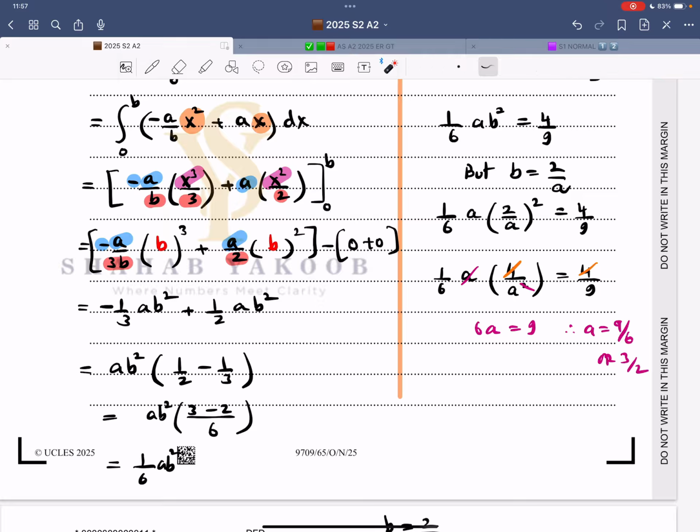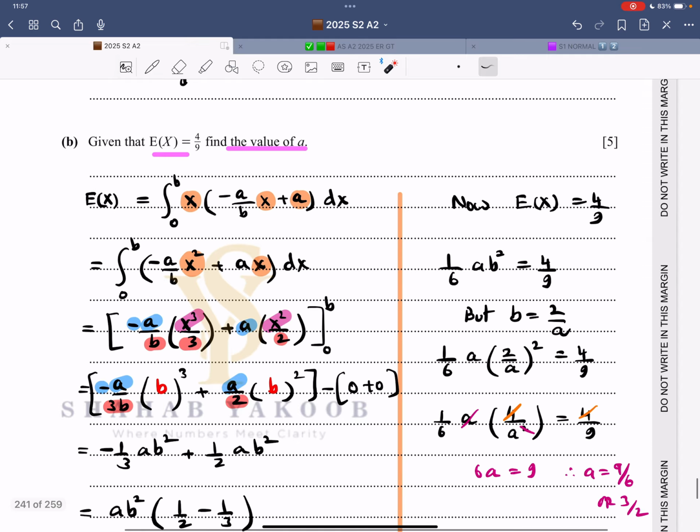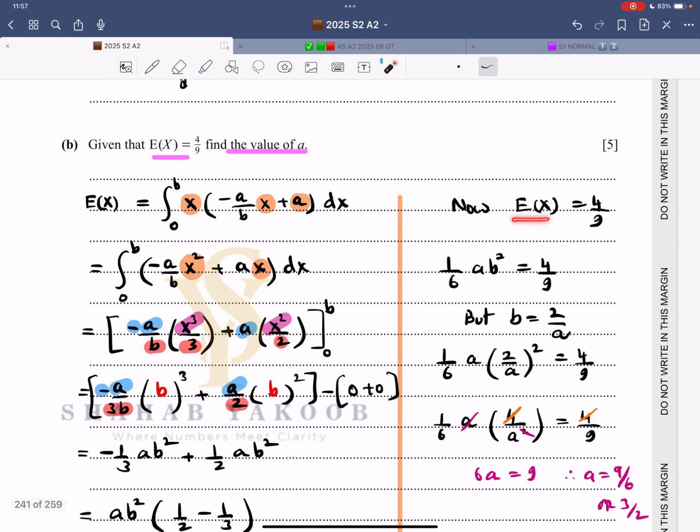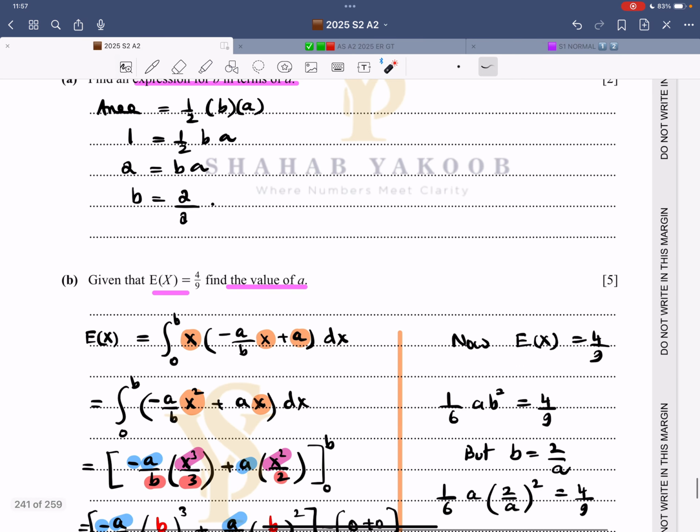So now look at the working. This is b cube over b, that is b square, minus 1/3 a b square, and there is no cancellation. So I've taken a b square common out, half minus 1/3, that's 1 over 6 a b square. Now expectation of x is 4 over 9. So half a b square is 4 over 9, but remember what b equals to.